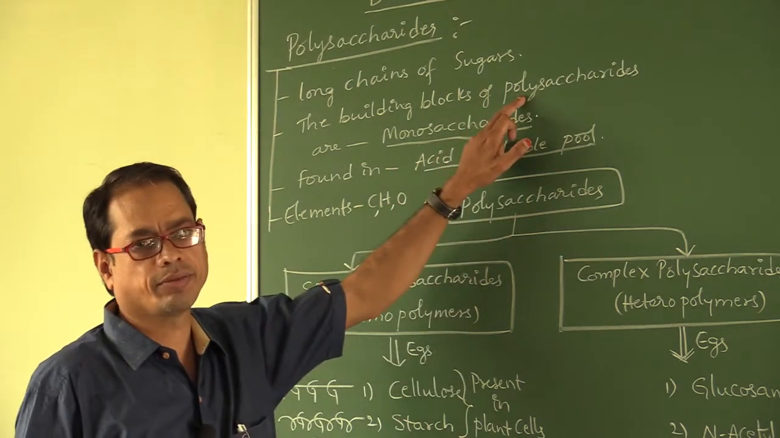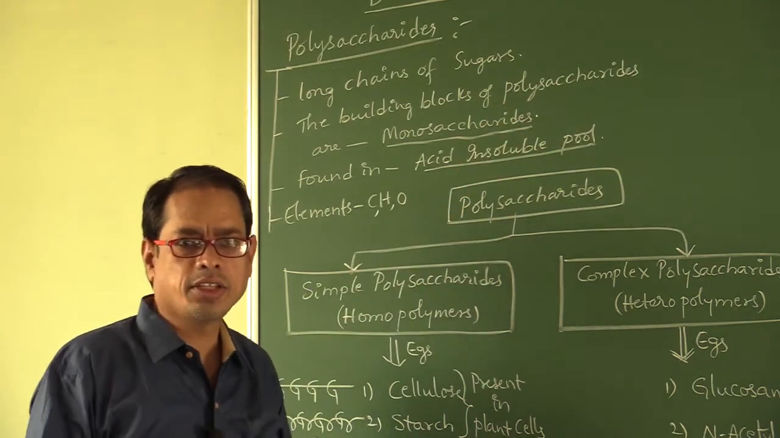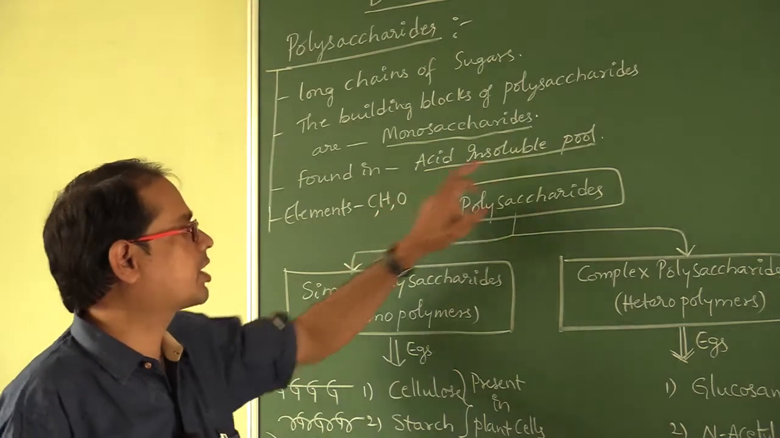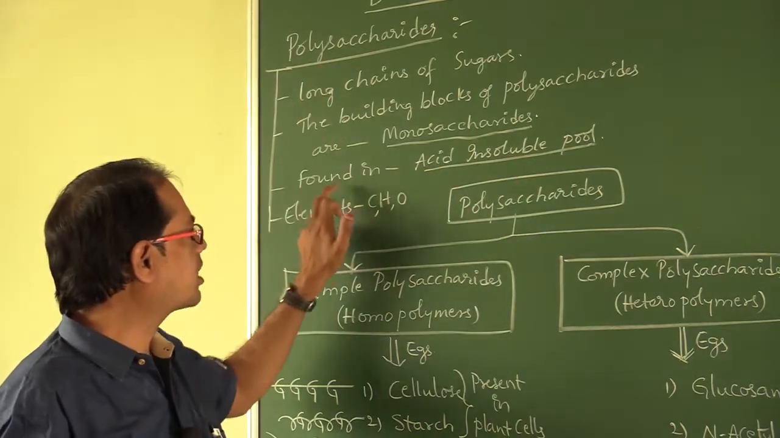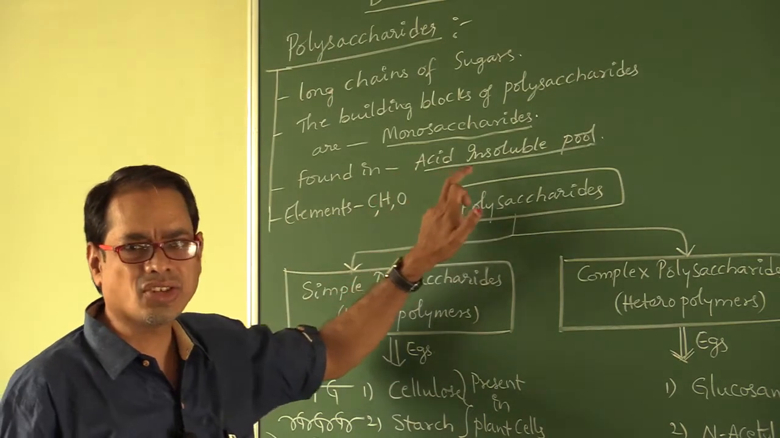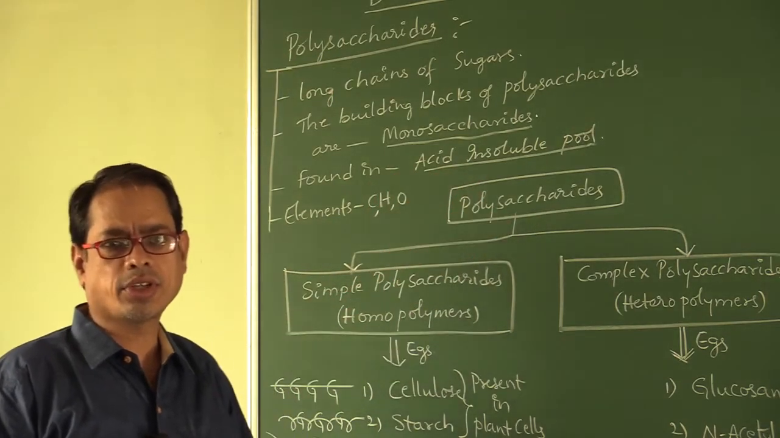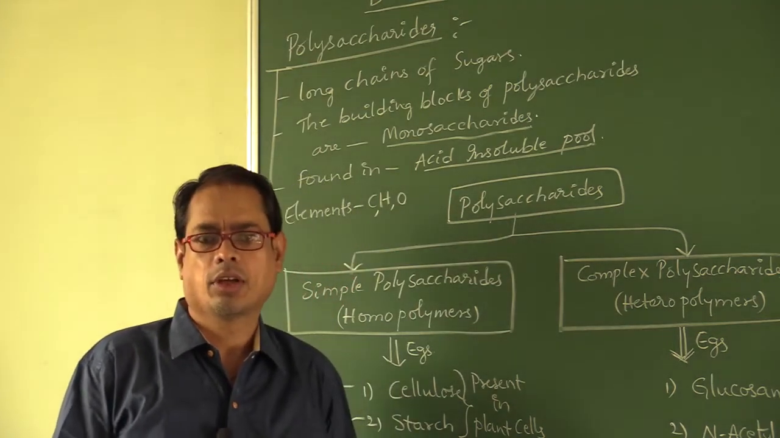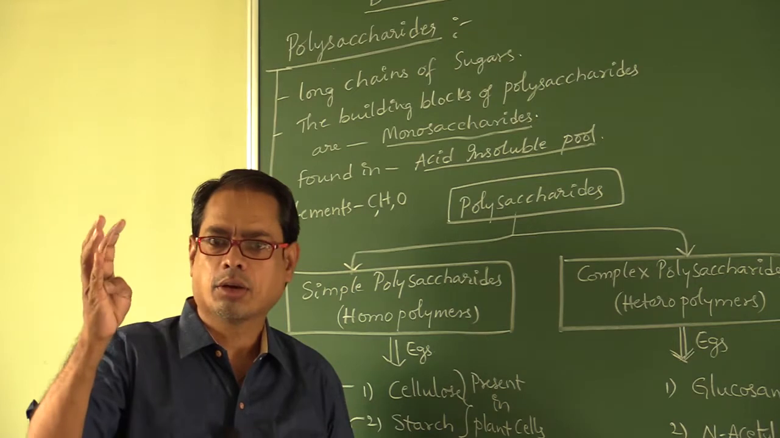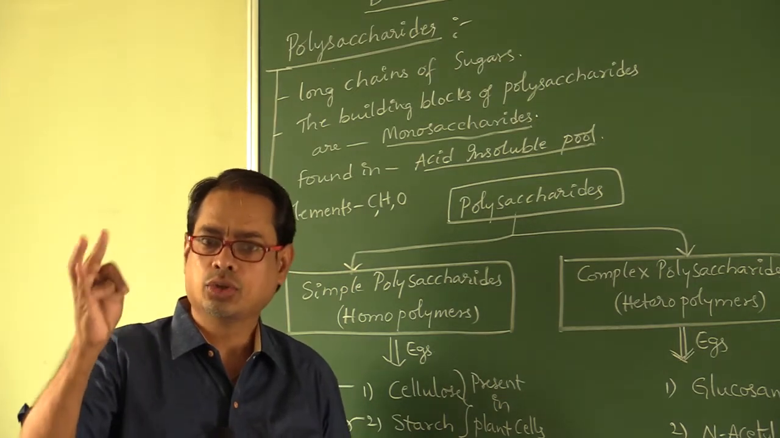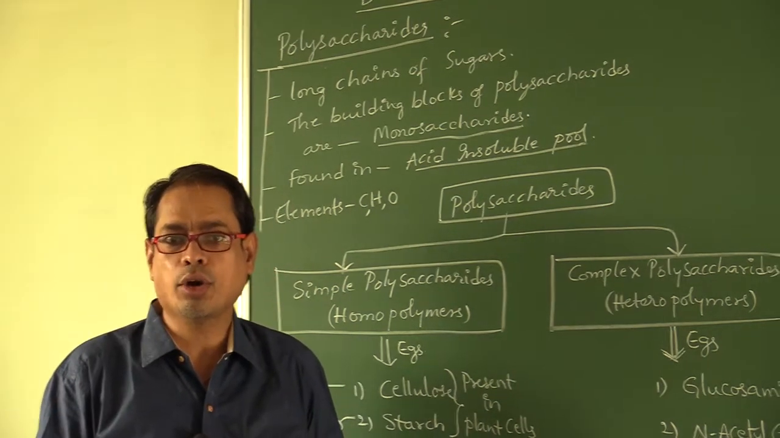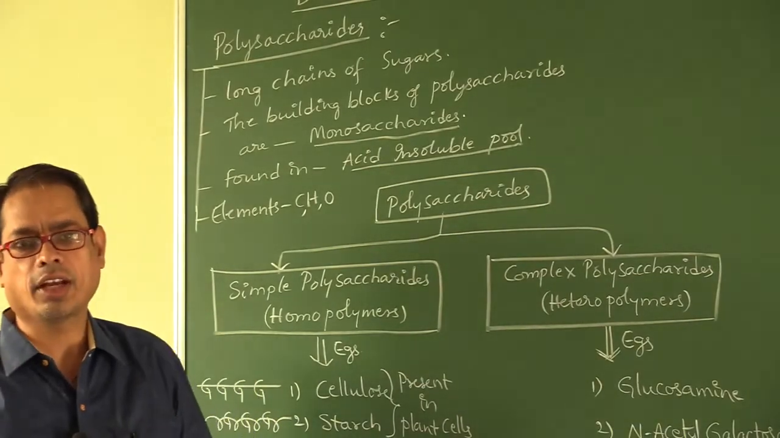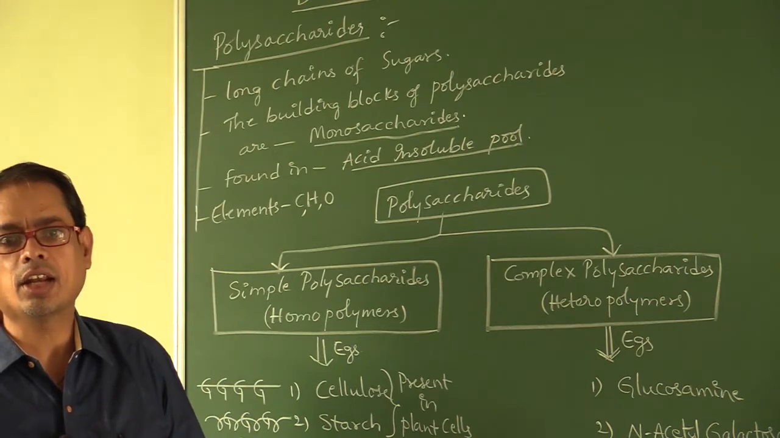Poly means many. When we filter, these polysaccharides are found in the acid insoluble fraction. What are the substances found in the acid insoluble fraction? Proteins, polysaccharides, nucleic acids and biomacromolecules like lipids. These are found in the acid insoluble fraction.